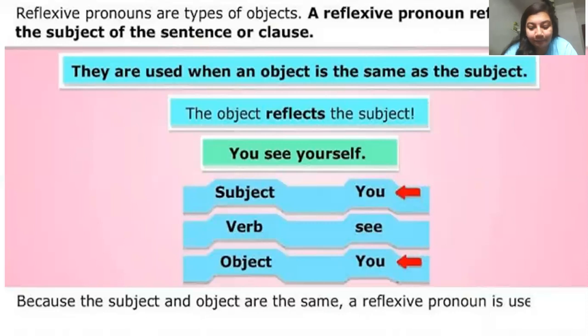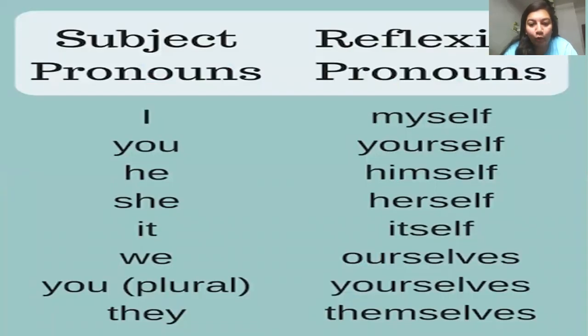That is, the same. Now let us see what are different kinds of reflexive pronouns. Normal pronouns you all are clear about. We have seen personal pronouns yesterday like I, you, he, she, it, we, you, they, etc. But reflexive pronouns are different. In reflexive pronouns, along with the pronouns, self or selves suffix is added. If it is a singular reflexive pronoun, we add self after it.